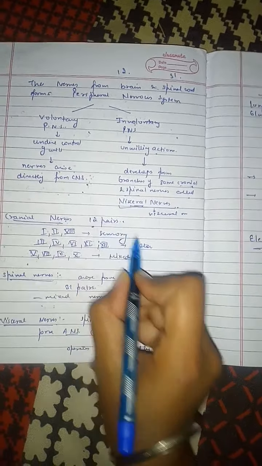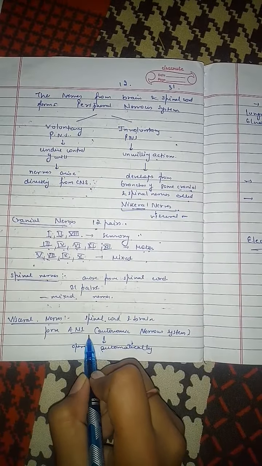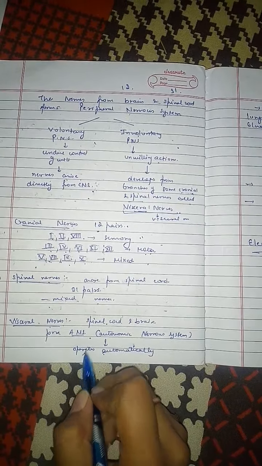Visceral nerves are from both the spinal cord and brain. These form the autonomic nervous system, and it operates automatically. It controls the activities of internal organs like lungs, kidneys, heart, urinary bladder, blood vessels, glands. These are visceral organs of our body, and the nerves are therefore called visceral nerves.